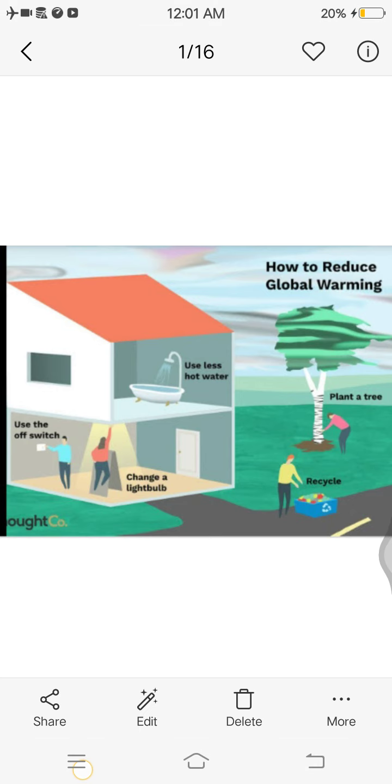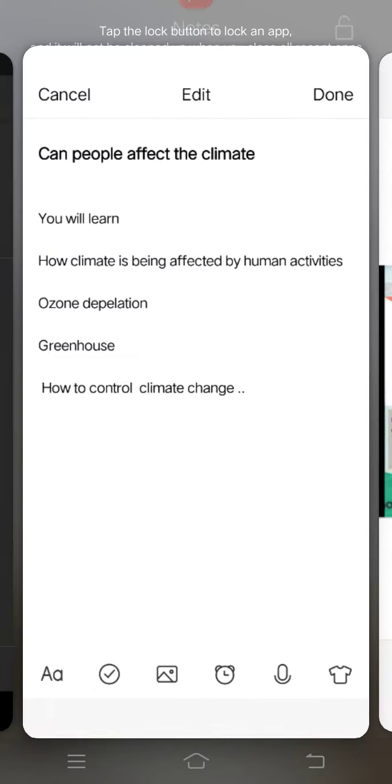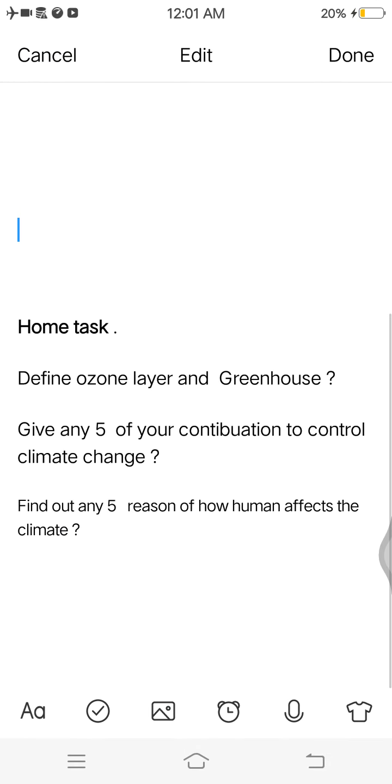Then what would be your home task? Your home task is to define the ozone layer and greenhouse, give any 5 of your contributions to climate change, and find out any 5 reasons how humans affect the climate.